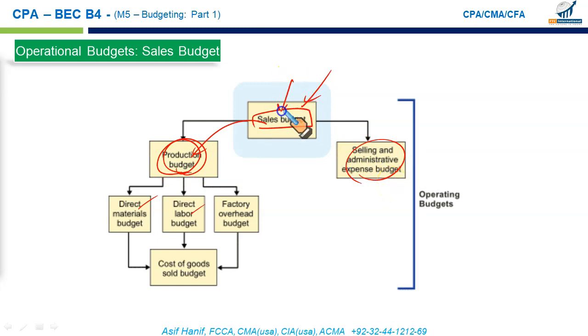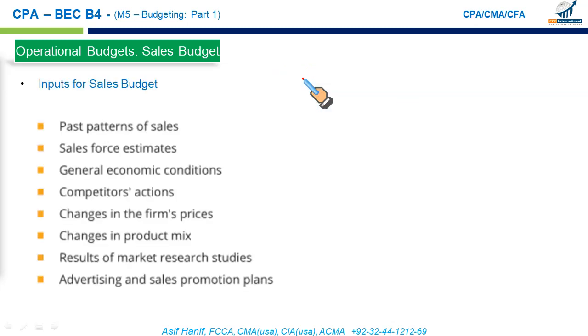Now, how do we set up the sales budget? Where do we get the information from? This is given right here. Input for the sales budget would come from past patterns of sales. We can use our historical sales trend, and then based upon this historical trend, we can extrapolate and set up our sales level for the coming year. So we can use our past patterns of sales as an input. We can take the estimate from our sales force, what we are going to sell in the coming period. We should also take into account the general economic conditions prevailing in the setup we are operating.